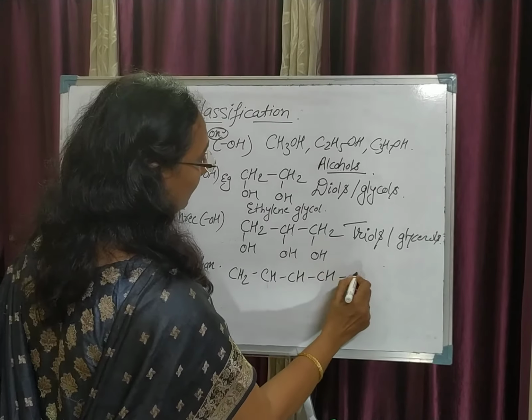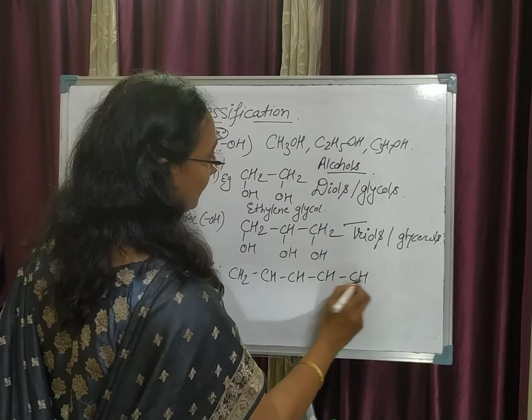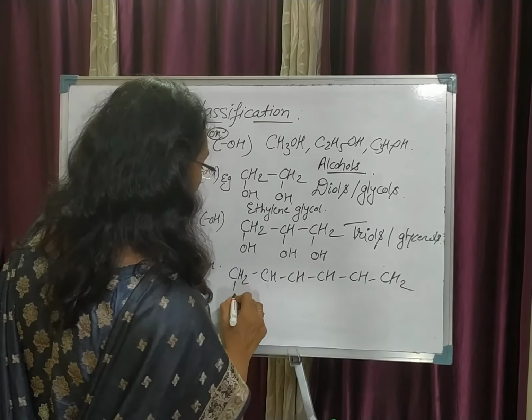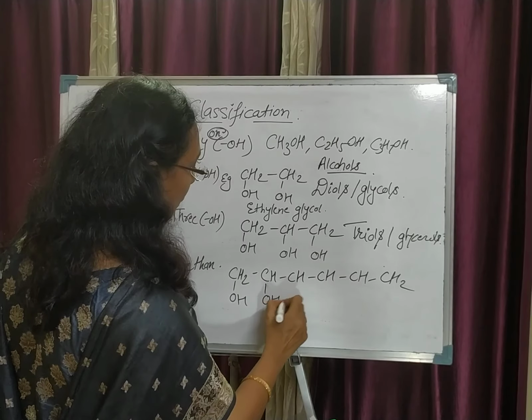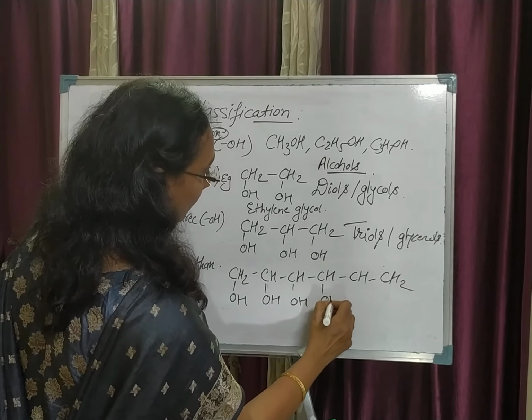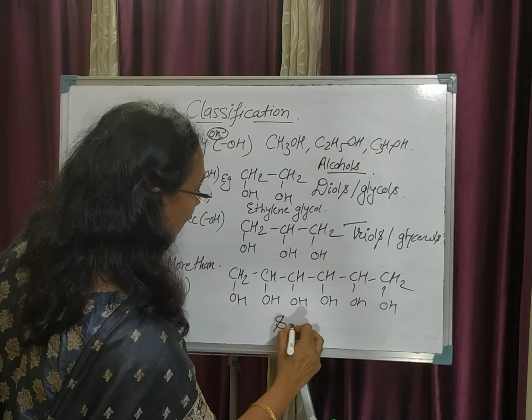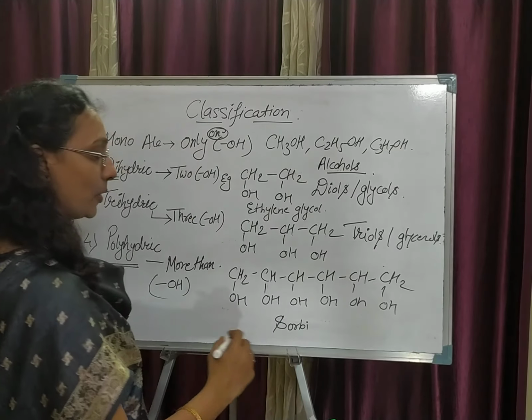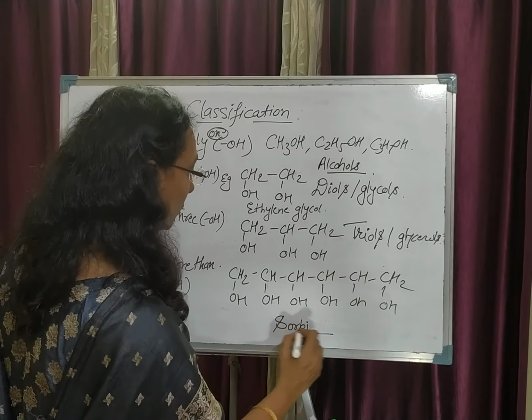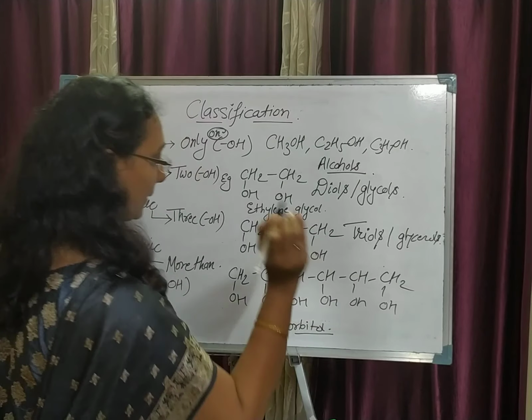I am going to give the example of this: 1 hydroxy, 2, 3 hydroxy, 4, 5 and 6. This is an example of polyhydric alcohol, sorbitol.